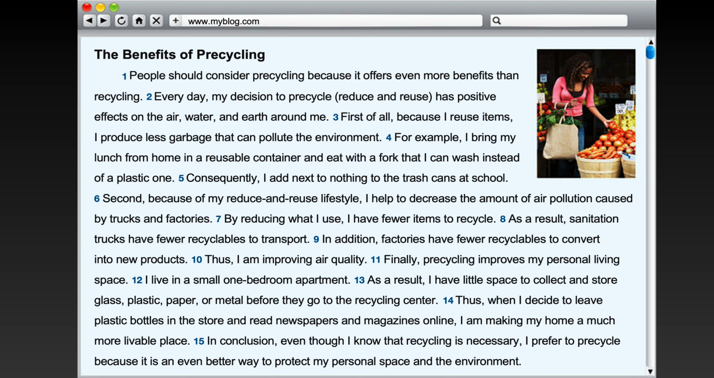Also, notice the prefixes. Recycling means to put the product in a cycle again, in the production cycle again. But precycling means that before buying something, we're going to consider if it's environmentally friendly or sustainable or not. So those prefixes really change the meaning, precycling and recycling. Notice that as well.